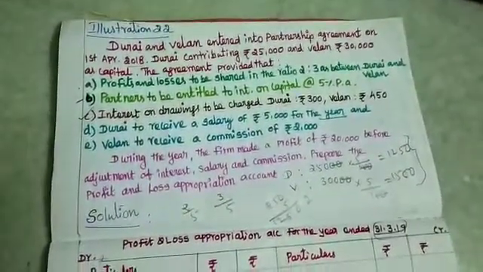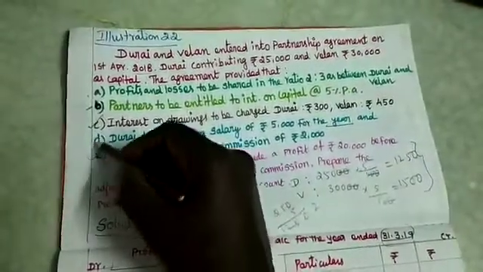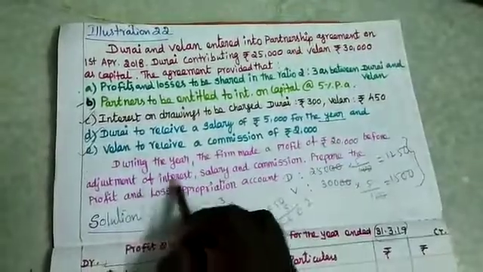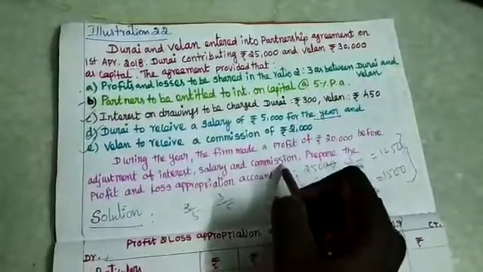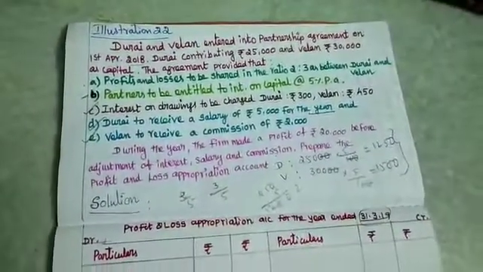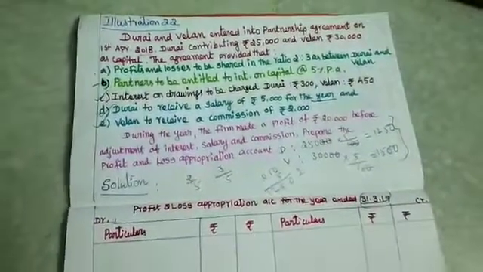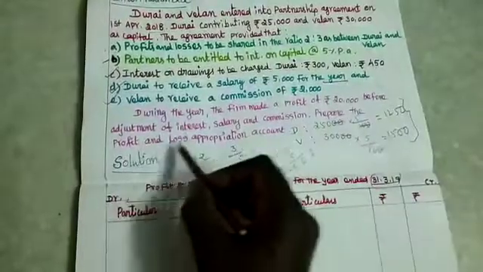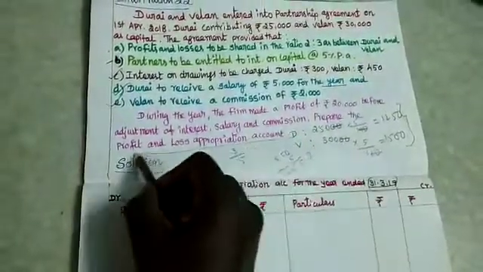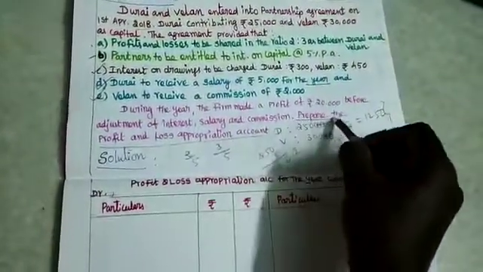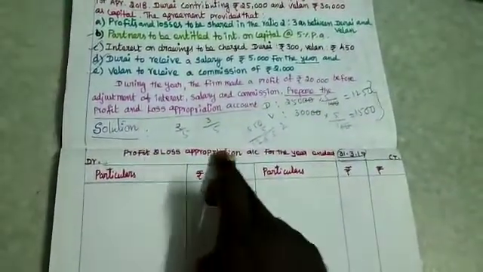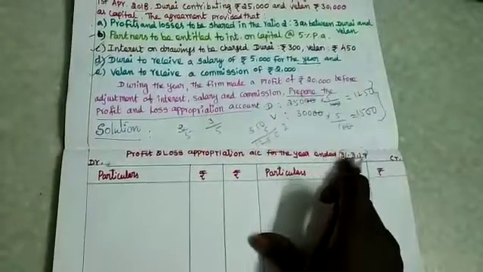During the year the firm made a profit of rupees 20,000 before adjustment of interest, salary and commission. What they are saying is that the net profit from the profit and loss account is 20,000. Prepare the profit and loss appropriation account. Now they ask us to prepare only the profit and loss appropriation account. They didn't ask for the journal entry. Now, the profit and loss appropriation account for the year ended 31st March 2019.